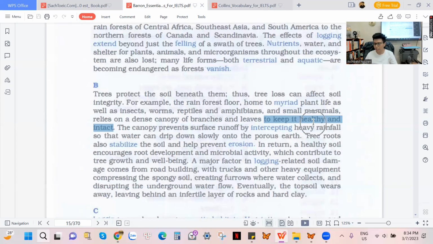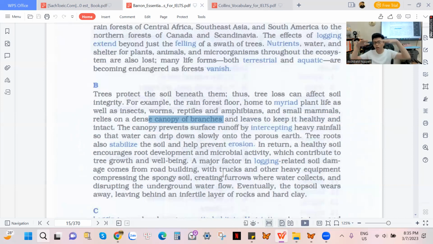Như vậy khi mà mấy bạn keep cái gì đó, healthy là giữ cái gì đó sống khỏe, keep cái gì đó intact có nghĩa là giữ nó gần bên. Và đây nó đang nói về cái canopy, có nghĩa là những cái tán cây, nó sẽ giúp cho những cái thực vật hoặc là những cái động vật đang trú ở dưới những cái tán cây đó, nó gần gũi với những cái cây.